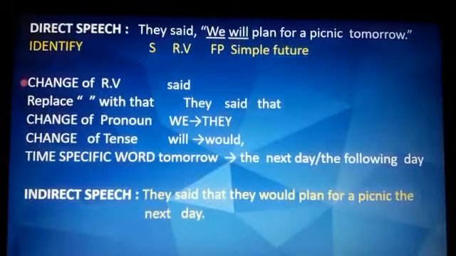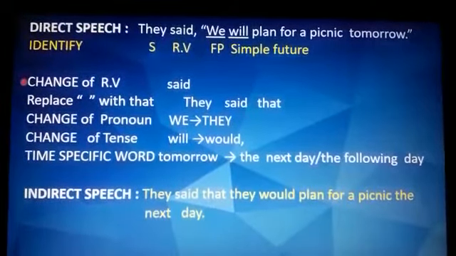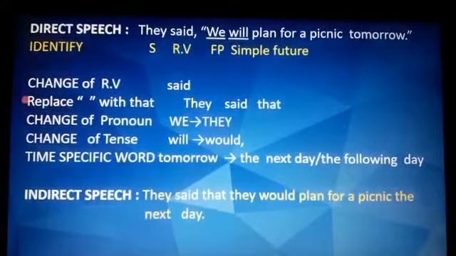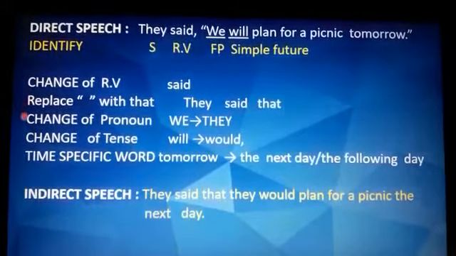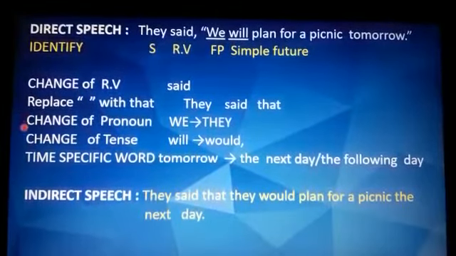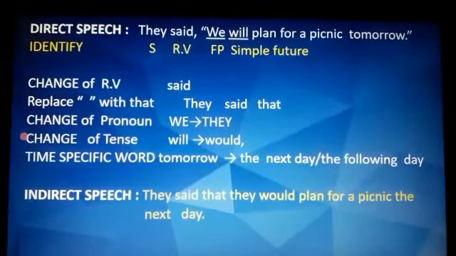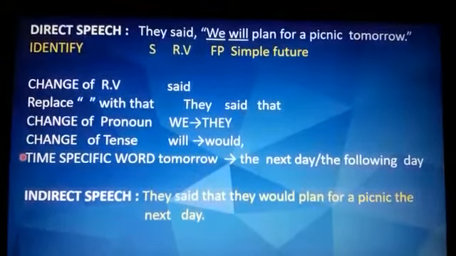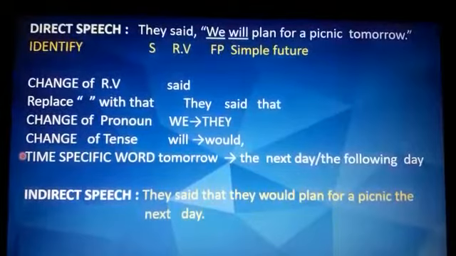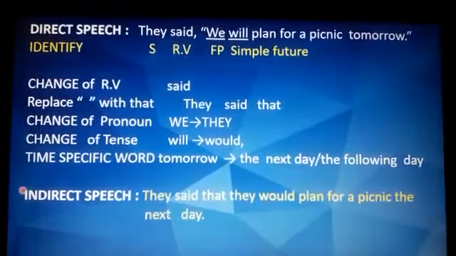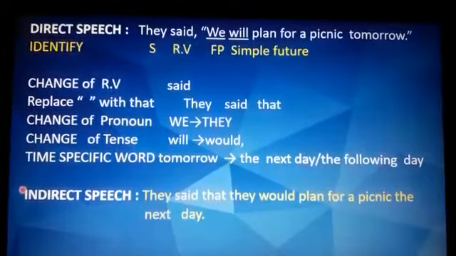Now the third step, change of reporting verb. There will be no change because it is only said. Then replace inverted commas with the conjunction that, so it becomes they said that. Then change of pronoun, we becomes they. Then change of tense, will becomes would. Time-specific word tomorrow will be the next day or the following day. So your indirect speech sentence would be: They said that they would plan for a picnic the next day or the following day.